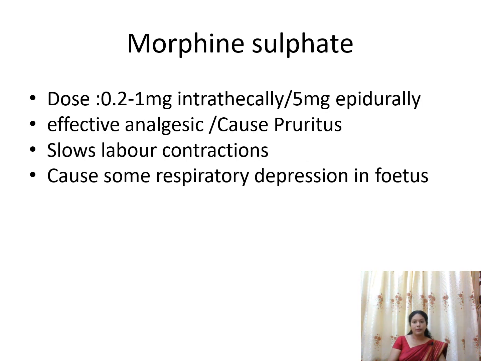Another drug is morphine sulfate. The dose of morphine sulfate is 0.2 to 1 milligram intrathecally or 5 milligram epidurally, and it's having an analgesic effect, but it will produce pruritus, that is itching over the skin. This also slows the labor contractions, and it is having some respiratory depression on the fetus.